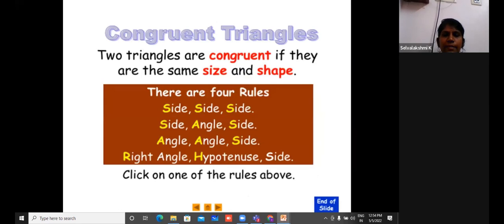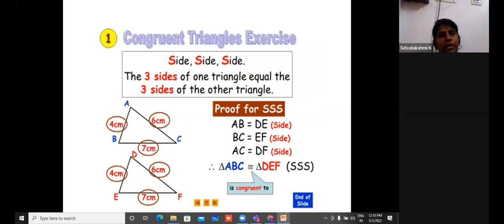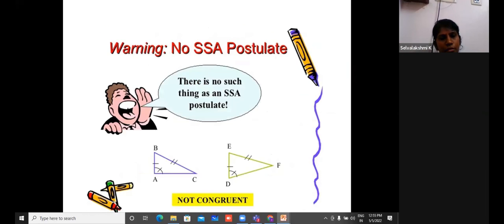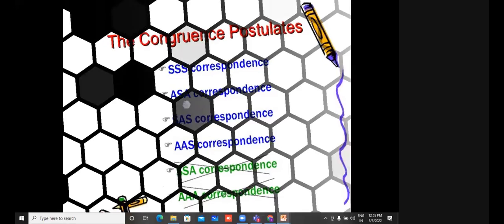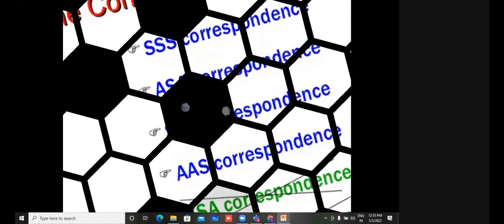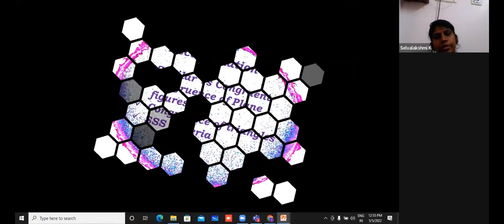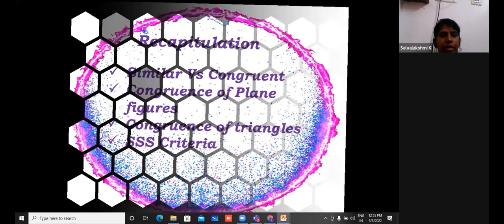I'll just run the slides. So step by step, that is the sequence I mentioned, how the strategies and the activity can be introduced step by step, with thinking and wondering, all the processes involved. So like this, we can introduce a lesson so that the concept reaches the student easily. So I'll go for a recap of whatever we have discussed, and with that, I'll end the session.